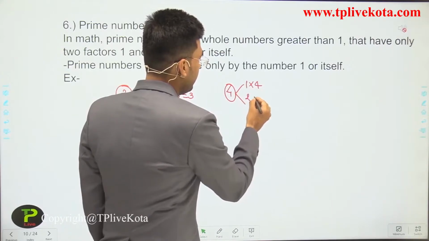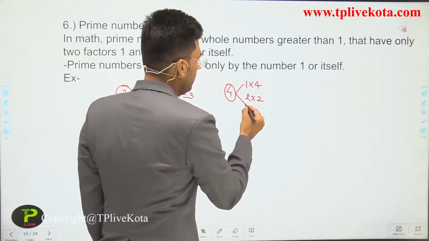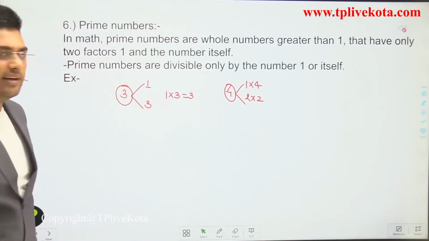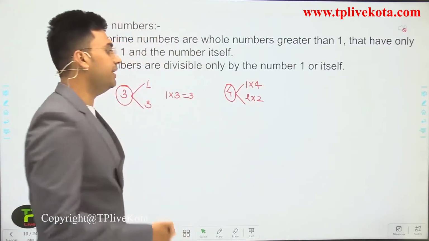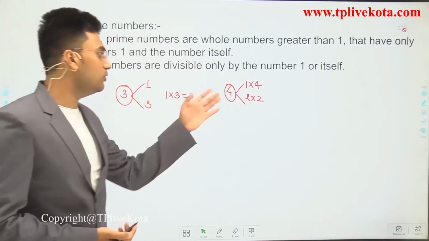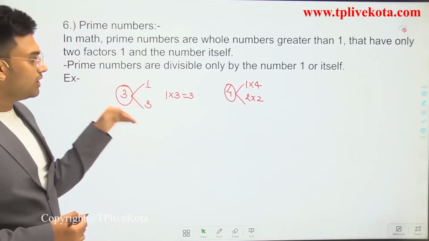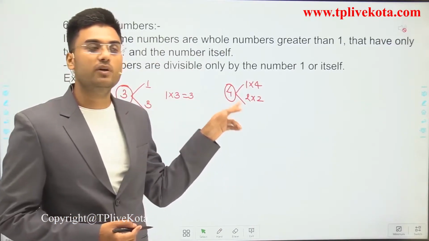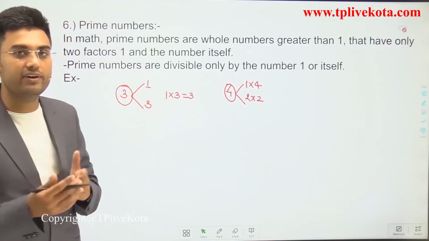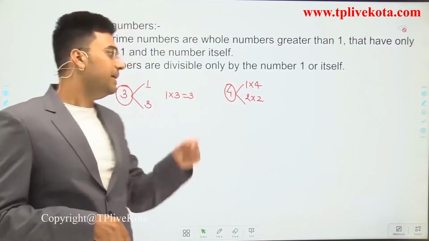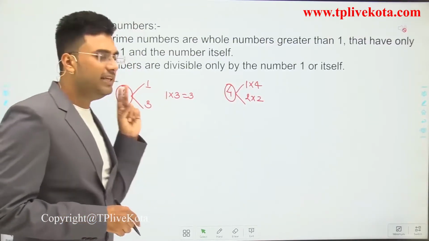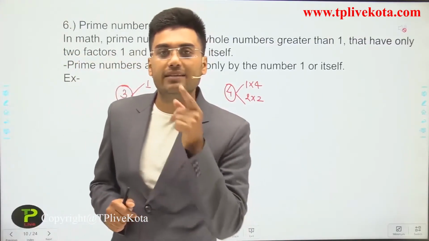You can write it as 2 into 2. So there are various types of factors for 4. 1 into 4 and 2 into 2, both are 4. So according to the definition, 4 is not a prime number because it has different factors except 1 and the number itself. But 3 has only two factors, that is 1 and 3.